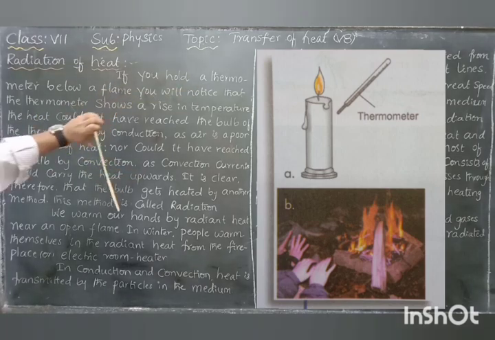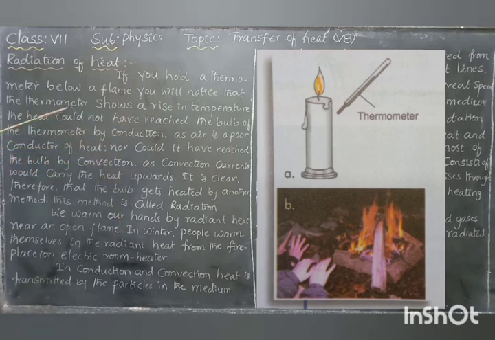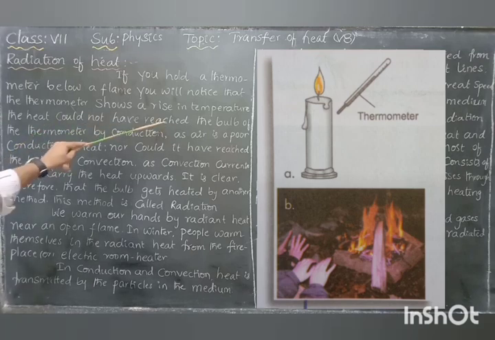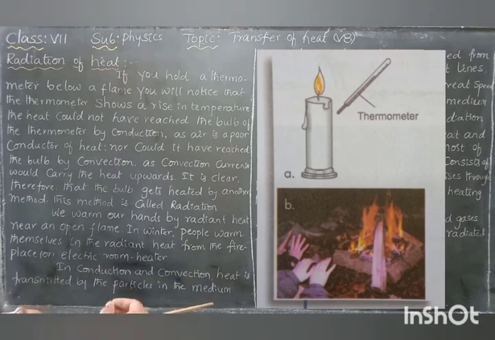If you hold a thermometer below a flame, you will notice that the thermometer shows a rising temperature. If you hold a thermometer close to the flame, then again the thermometer shows the rising temperature. The temperature is rising. The heat could not have reached the bulb of the thermometer by conduction. The bulb of the thermometer is not in contact with the flame.